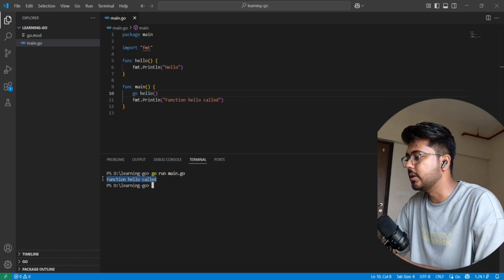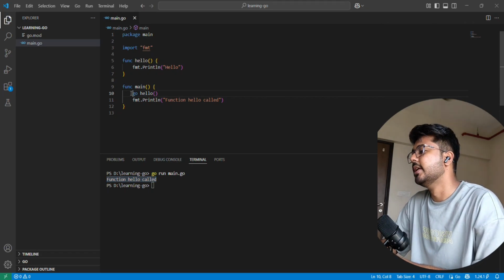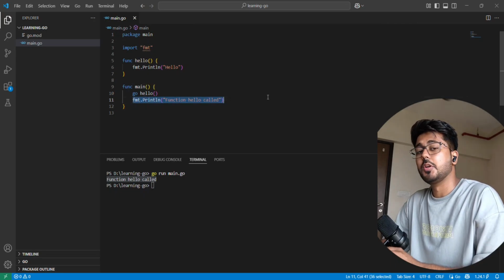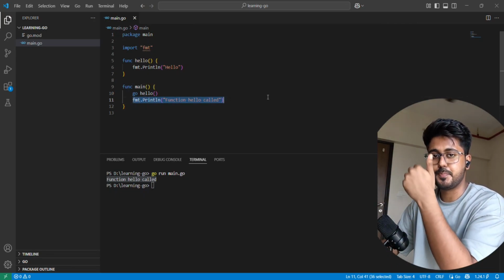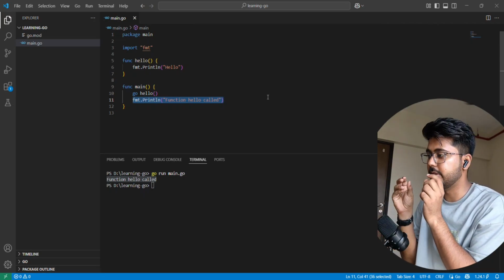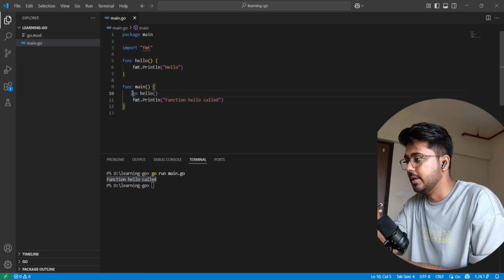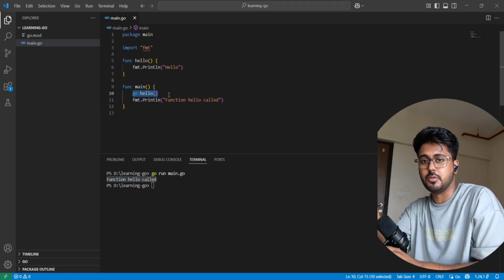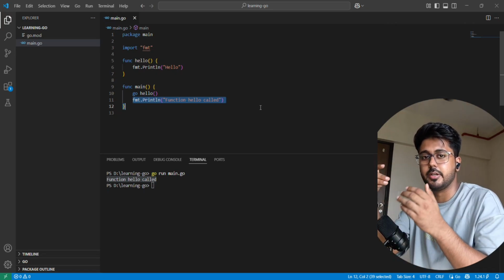Okay, so what happened is that the function hello did not get called. Why so? Because the Goroutine has been called in parallel. Please understand thoroughly: whenever we declare a function as a Goroutine, it goes into a concurrent task and the execution keeps running on the next line.